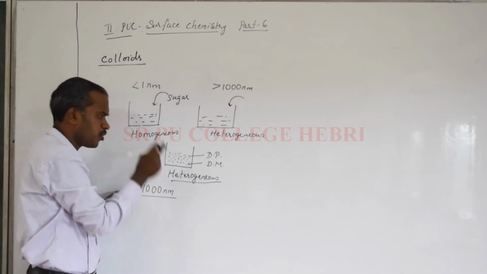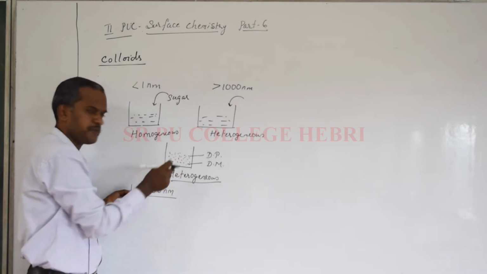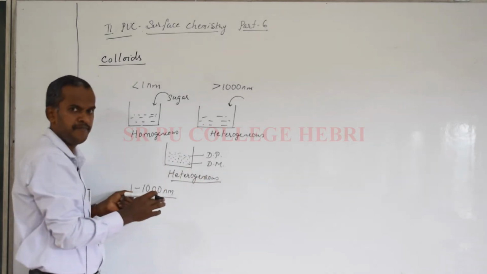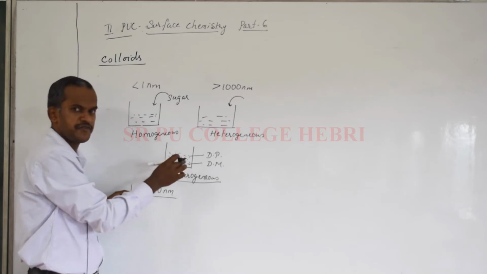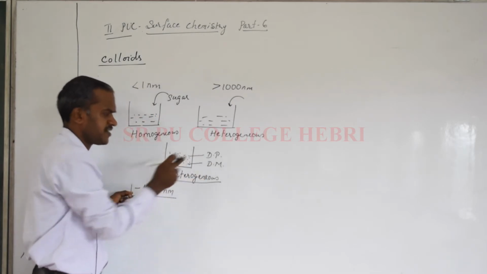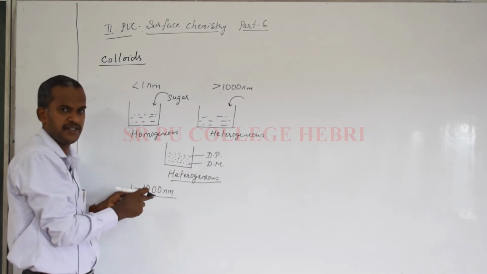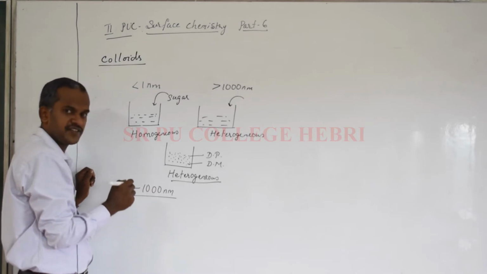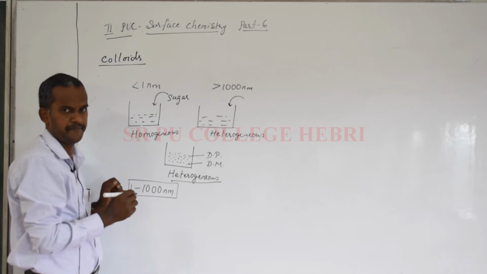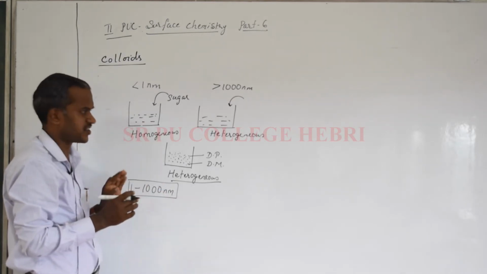So we understood what colloids are. It is a heterogeneous system in which small particles, called the dispersed phase, are distributed in a continuous medium called the dispersion medium. As part of the definition, we understood colloids consist of two components, the dispersed phase and the dispersion medium. And one more important thing with respect to size: the particle size in a colloid is between 1 and 1000 nanometers. Are you clear? So this is the basics of colloids.